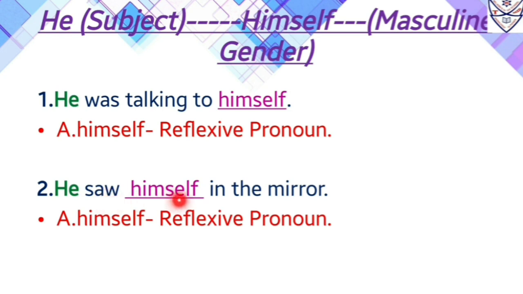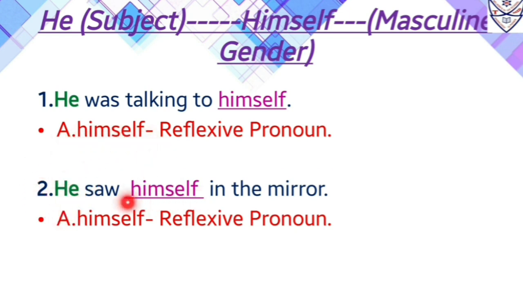Second one, he saw himself in the mirror. Over here again the sentence starts with a pronoun, and that pronoun is he, which is used as a subject. Now with he we will use himself as a reflexive pronoun.